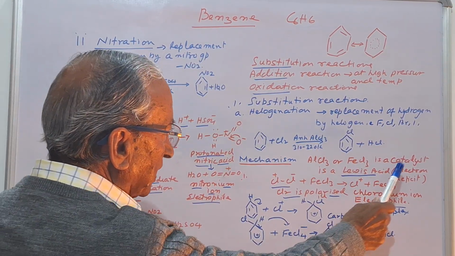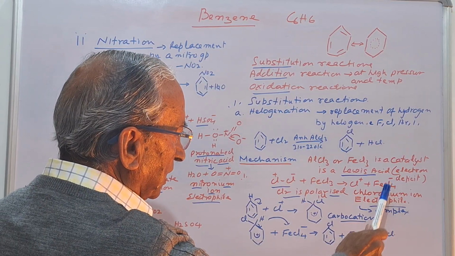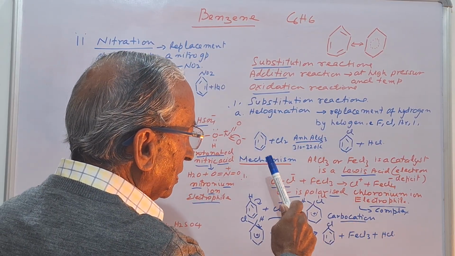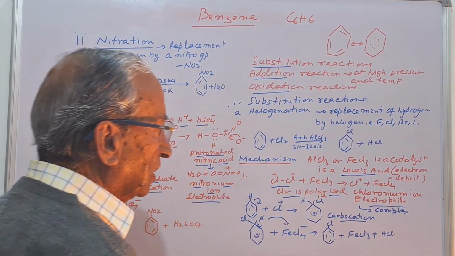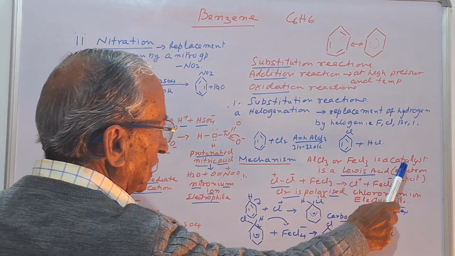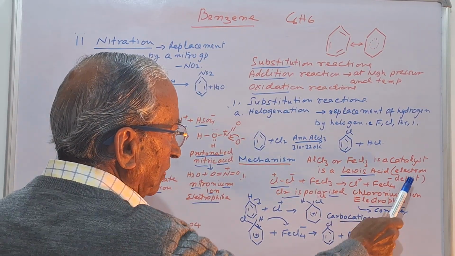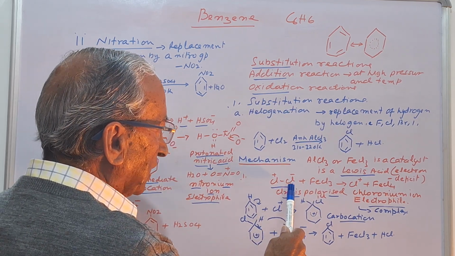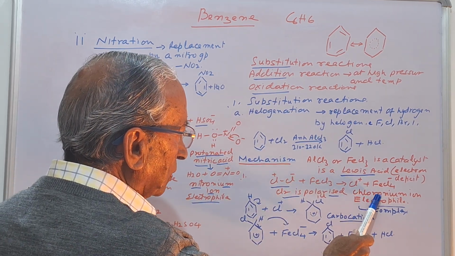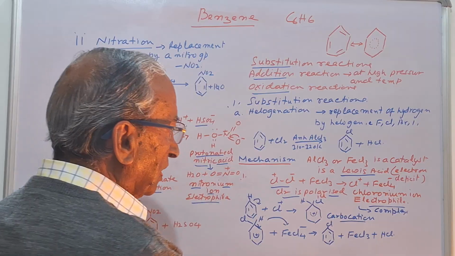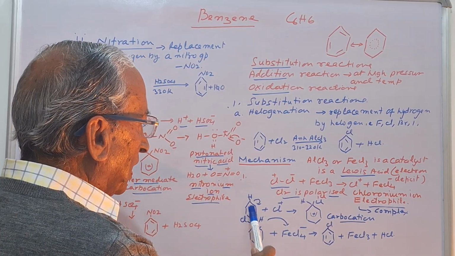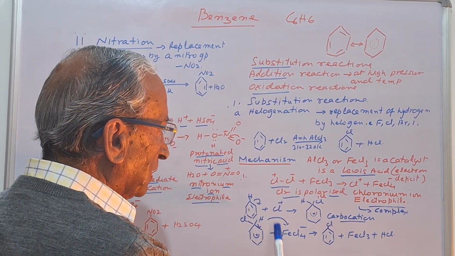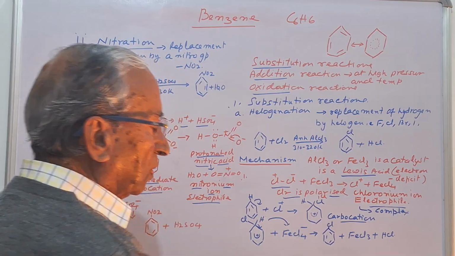Here actually this catalyst is just to produce the electrophile, that is, a Lewis acid, which is deficient in electrons. It polarizes the chlorine molecule to form the chloronium ion, which is electrophile, and then the hydrogen is substituted to form chlorobenzene.